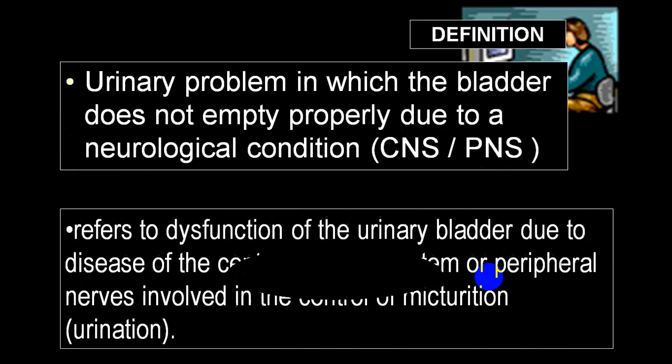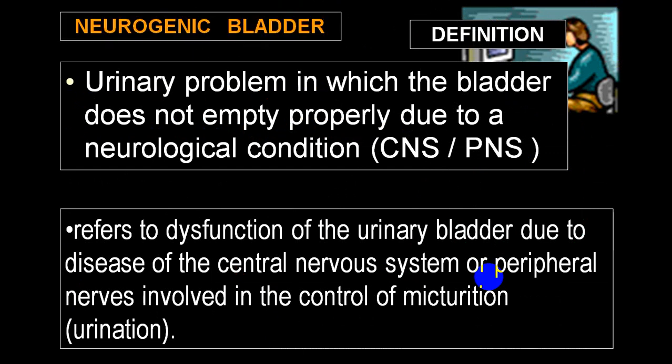So by definition, now we are starting with a neurogenic bladder. So by definition, neurogenic bladder means urinary problem in which the bladder does not empty properly due to damage to neurology, or we call nerve supply to bladder, either central nervous system or peripheral nervous system.